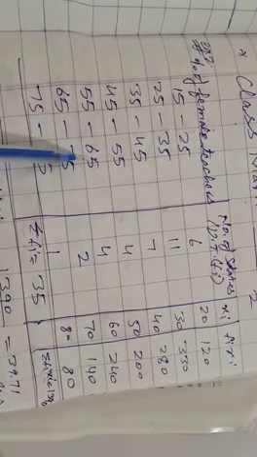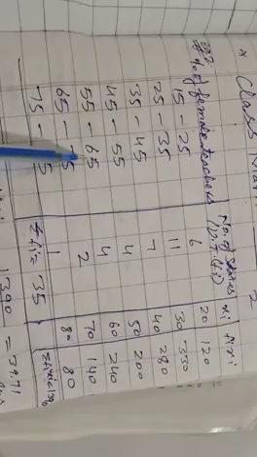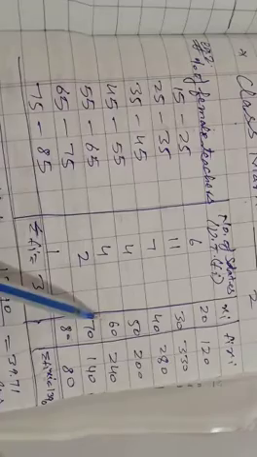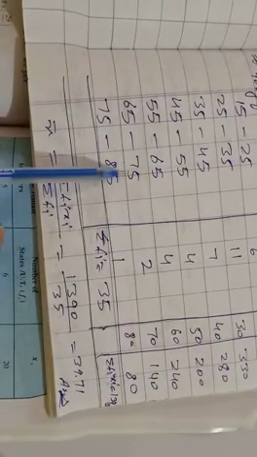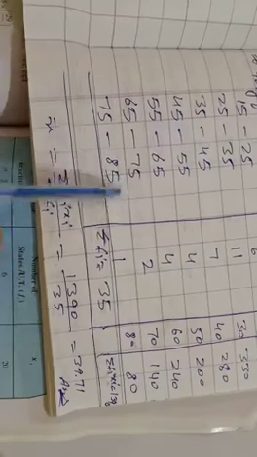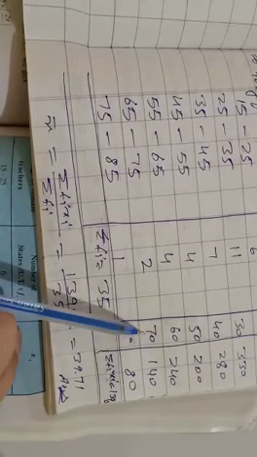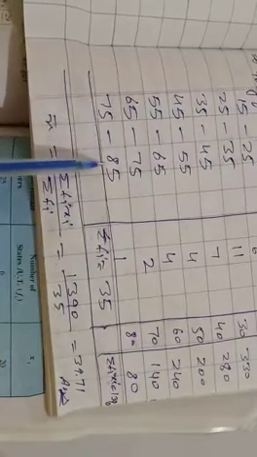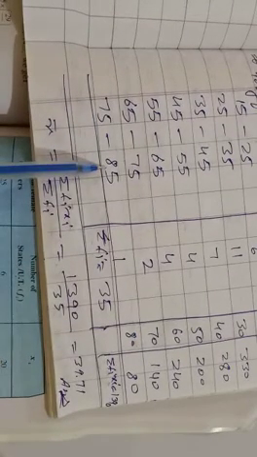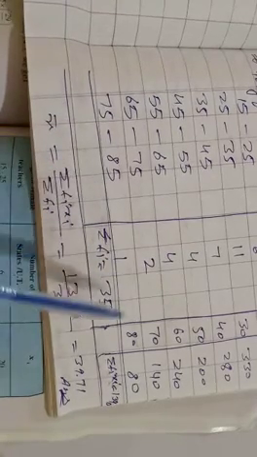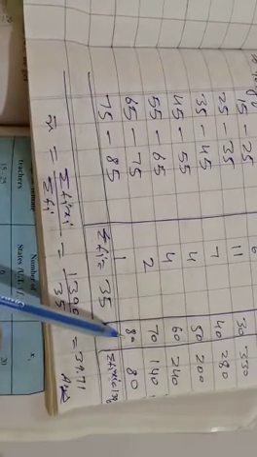55 plus 65 that is 120 divided by 2 we get 60. 65 plus 75 we get 140 divided by 2 that is 70. 75 plus 85 that is 160 divided by 2 we get 80.